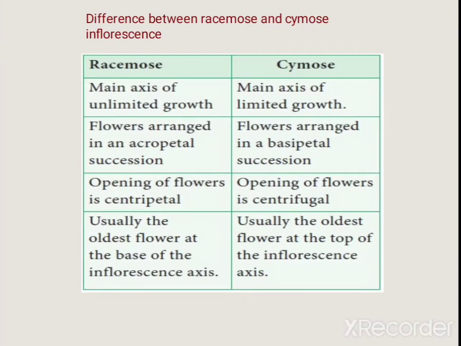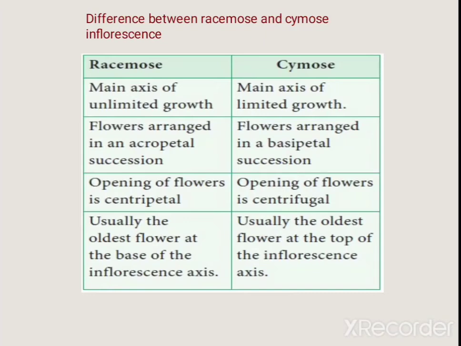Flowers are arranged in acropetal succession in racemose, and in basipetal succession in cymose. Acropetal means younger flowers or buds are at the apex and older, mature flowers at the base. Basipetal means older flowers at the apex and younger flowers or buds at the base.